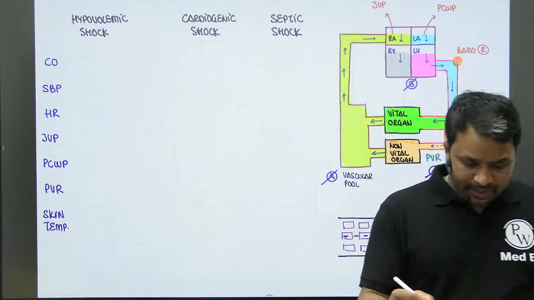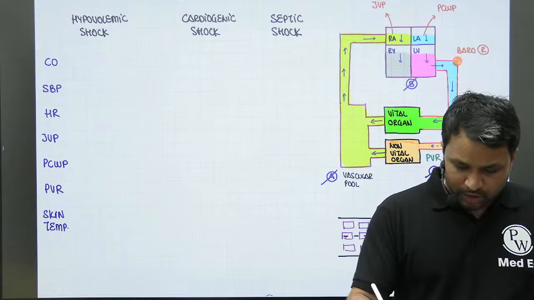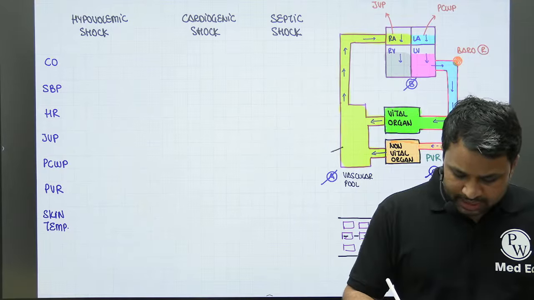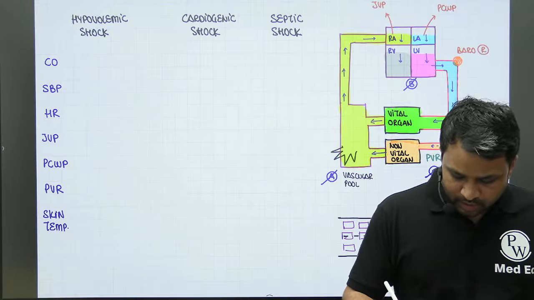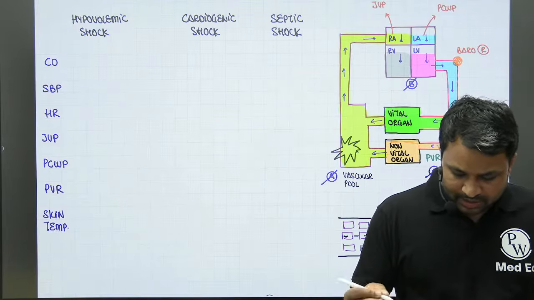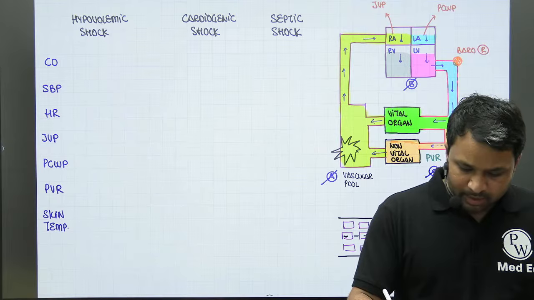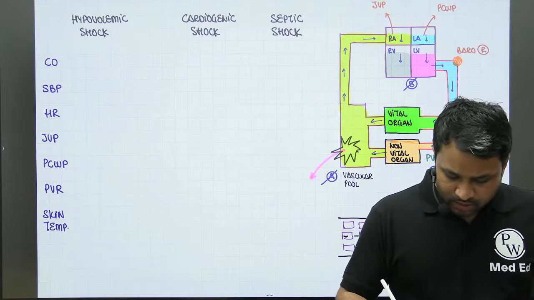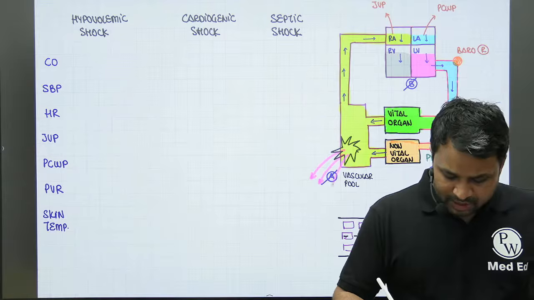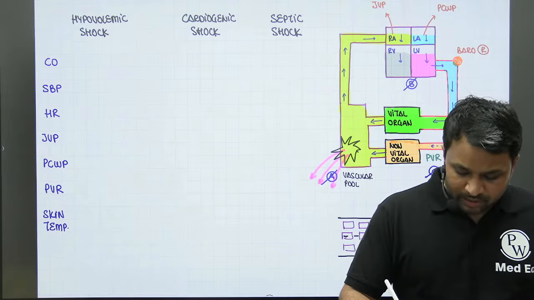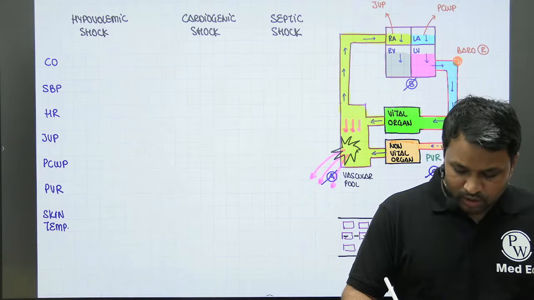We'll try to understand hypovolemic shock. Now, imagine in hypovolemic shock, there is damage in the vascular pool. When there is damage in the vascular pool, what is going to happen? The blood which is available in the vascular pool will start to leak out. As the blood in the vascular pool leaks out, what will happen? The blood volume in the vascular pool will reduce.